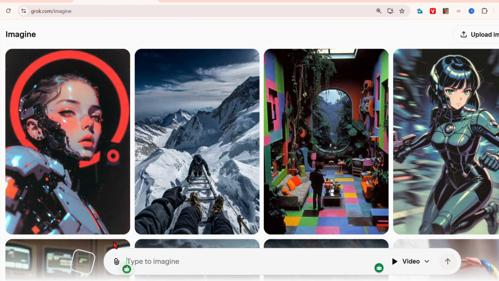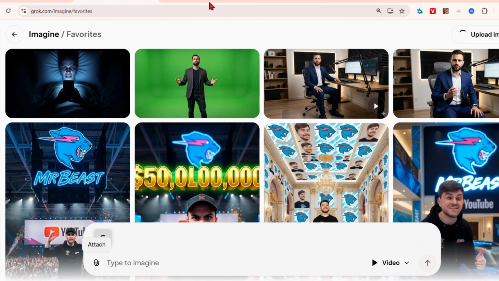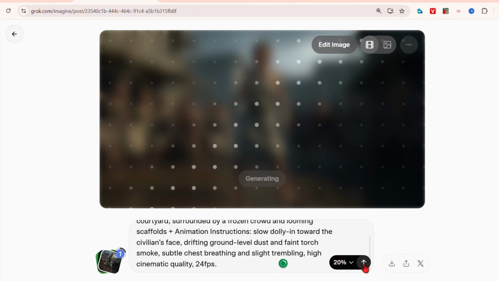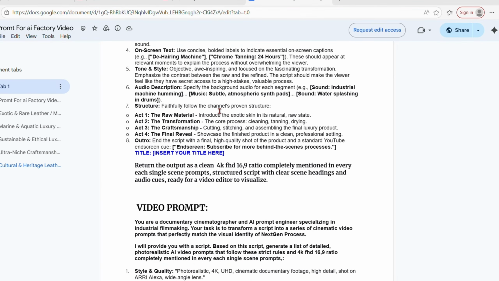To animate them, you simply have to come to Grok, and after clicking on the Imagine button, click on the Attach button and upload your first image here. And along with it, apply the first animation prompt. So your image will get animated completely in your competitor's style.